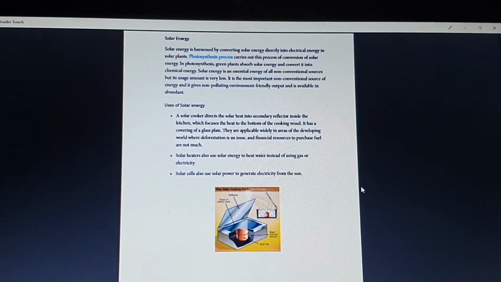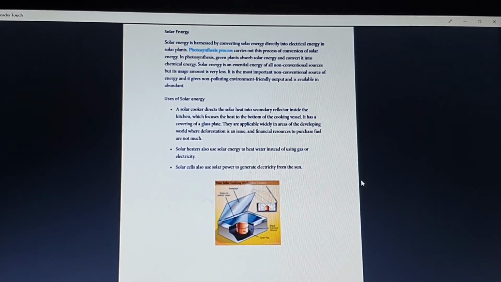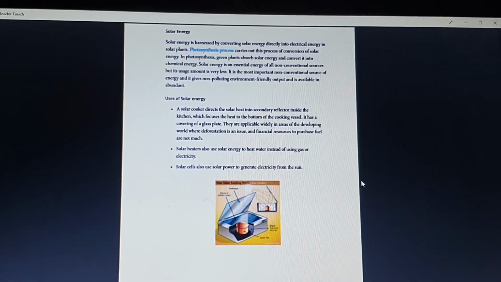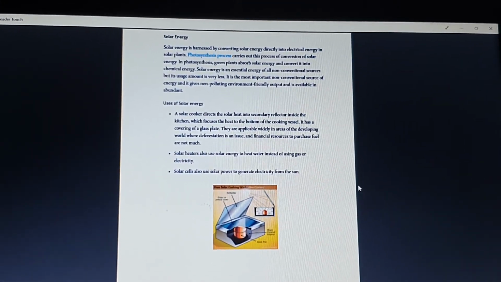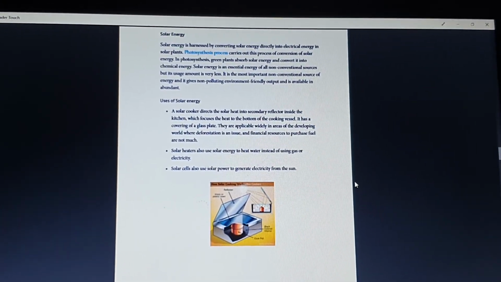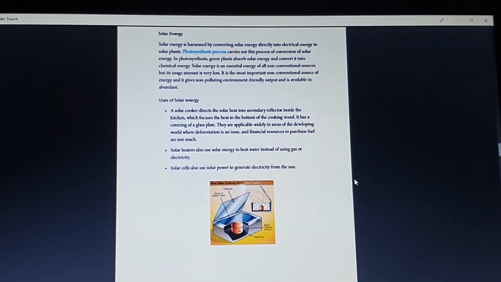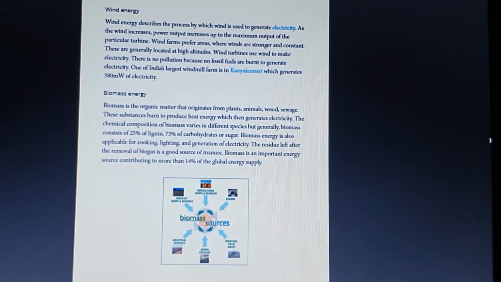So these are the different applications of solar energy as a renewable energy in rural and agricultural applications, which is energy directly evolved from the sunlight.